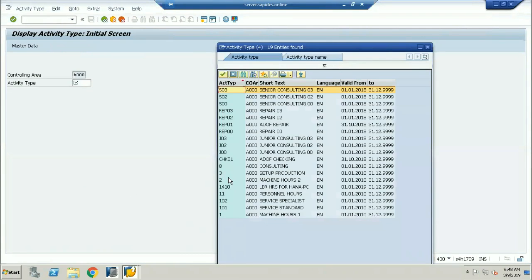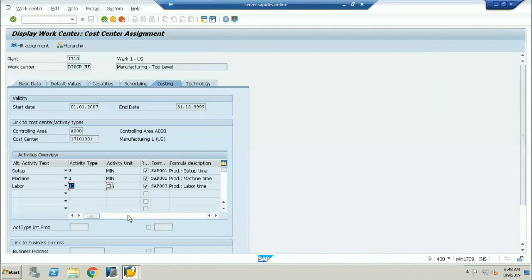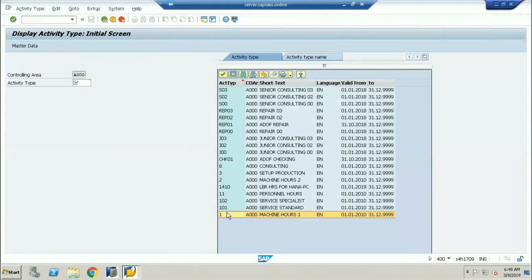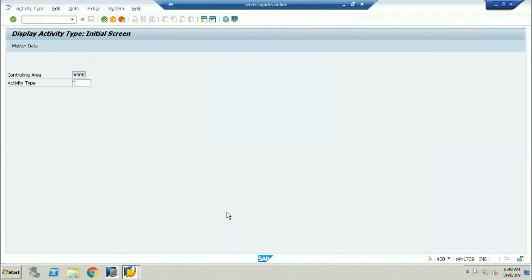So one is the 3, another one is the 11, another one is the 1. Okay, so these are the 3 activity types. Okay, if I go to the machine 1, if I press enter,